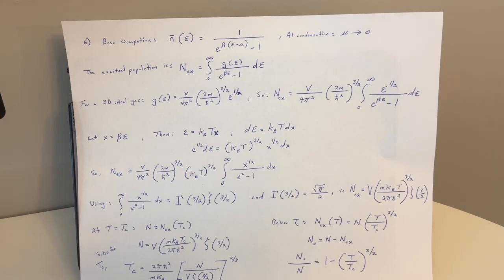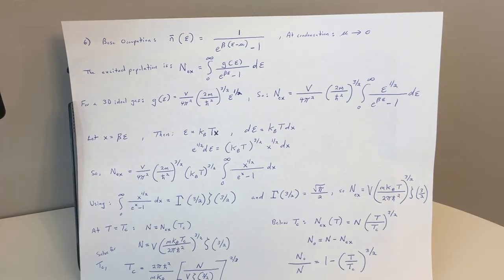So now N_ex equals V over 4 pi squared times 2m over h bar squared to the 3/2 times (k_B T) to the 3/2 times the integral from 0 to infinity of x to the 1/2 over e to the x minus 1, dx.